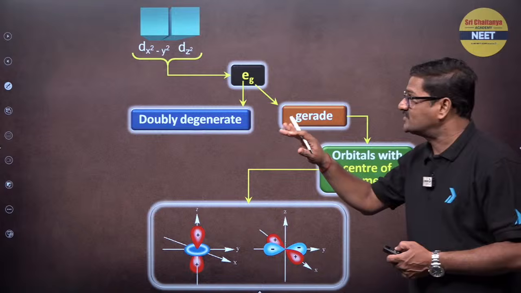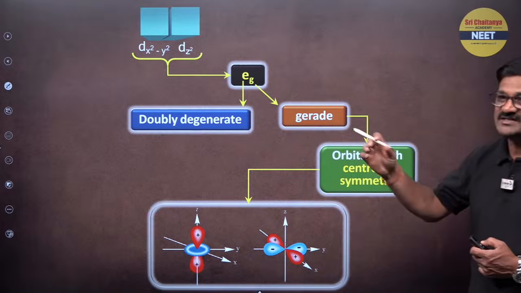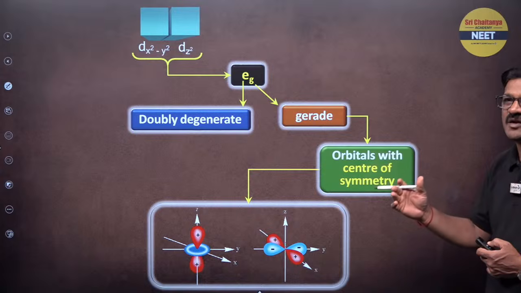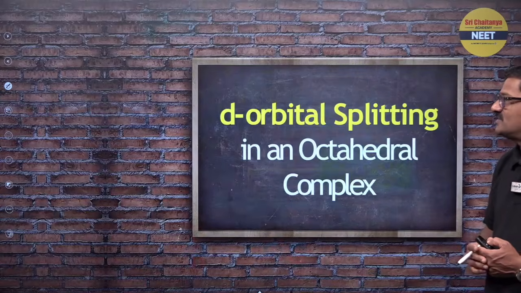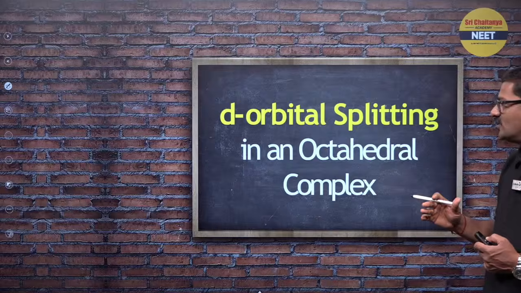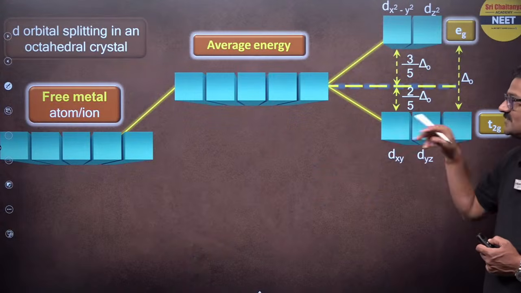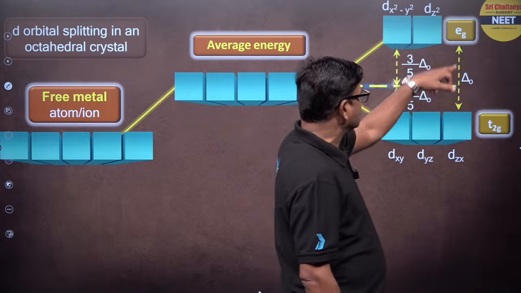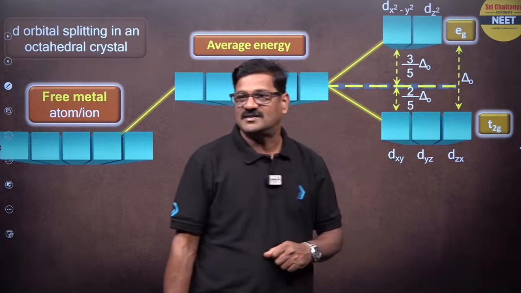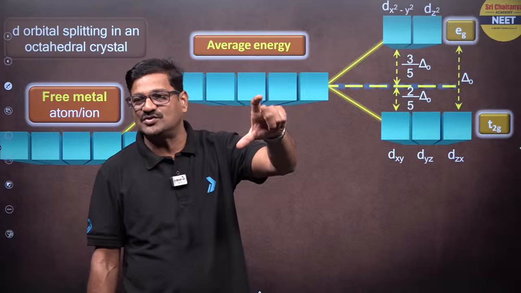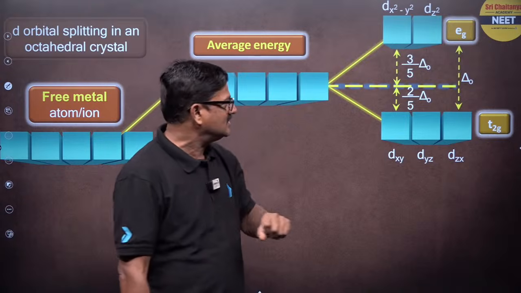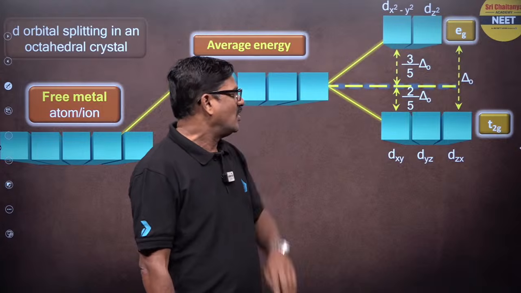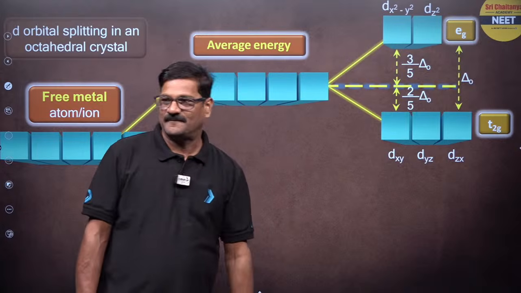Moving ahead, dx²-y² and dz² are said to be eg orbitals. They experience more repulsion. The t2g orbitals experience less repulsion. So d orbital splitting in an octahedral complex is seen like this. The average energy is the barycenter, and the energy gap between the t2g and eg orbitals is called the crystal field splitting energy. Between these, 2/5 and 3/5 parts of the octahedral splitting energy are seen.